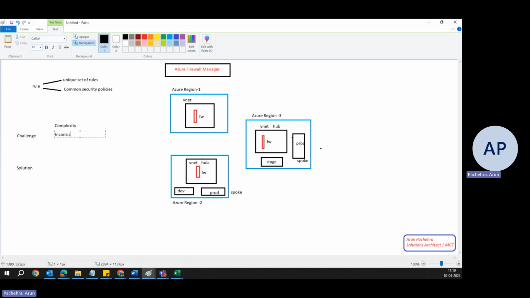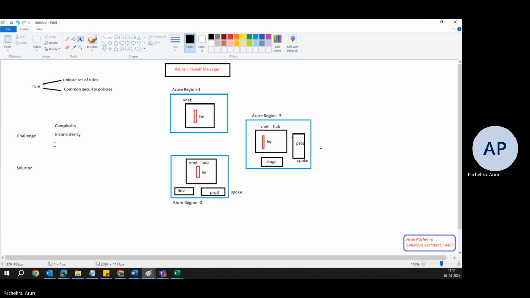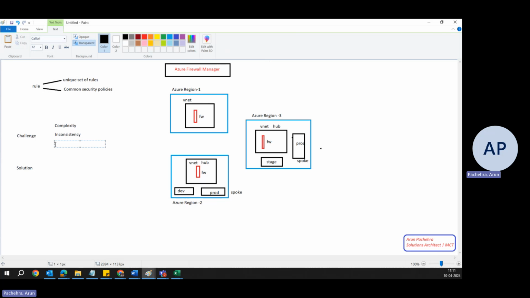Inconsistency might lead to issues with compliance, and it might lead to other issues relating to organization policies, because a lot of manual and duplicate work is involved. There are different regions, different time zones, a lot of things going on. So, inconsistency.